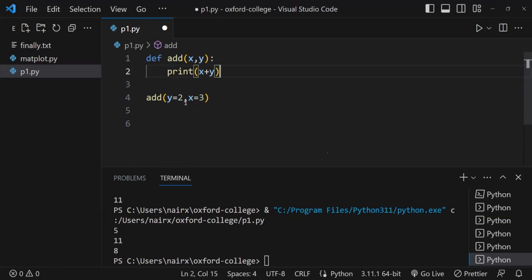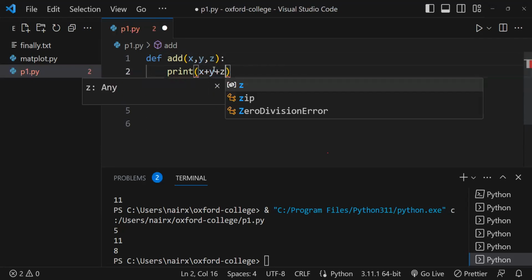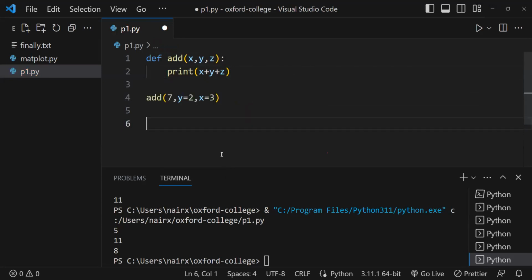Okay. Now, let's say I'm giving here seven comma. That means I'm passing three parameters. I'm giving x comma y comma z. So now there are three arguments, right? I'm giving x plus y comma y plus z. Three things I'm giving. Now, can you tell me the output of this program?